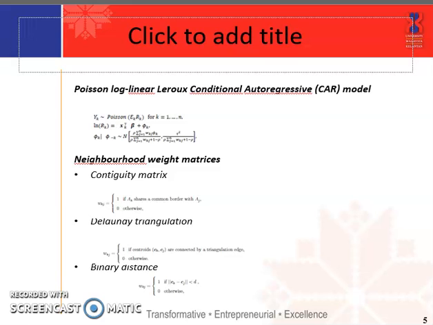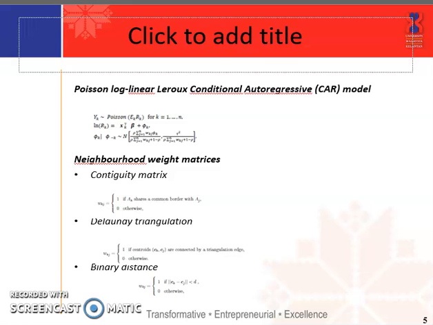The neighborhood matrix is an n times n matrix whose element W_KJ represents a measure of closeness between area K and J. These elements can be binary or non-binary. In this study, the most common specifications of W in the literature, including contiguity neighbor, Delaunay triangulation, and binary distance neighborhood matrices are considered. Actually, the contiguity matrix is defined by whether two spatial units share a border or not,